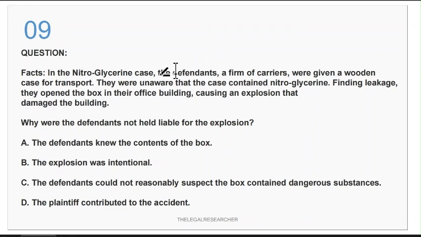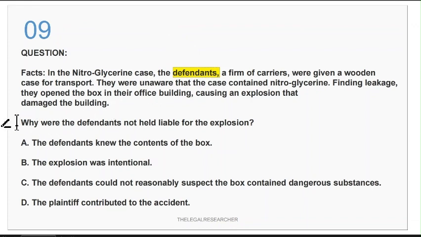In this case, the defendant is the carrier. They were given a box of nitroglycerin for transport, but they were unaware of that. There was a leakage in the box. They took the box to their office building, and when they opened it to repair the leaking part, the nitroglycerin blasted and damaged the building. So the building owner filed a case against the defendants for compensation.